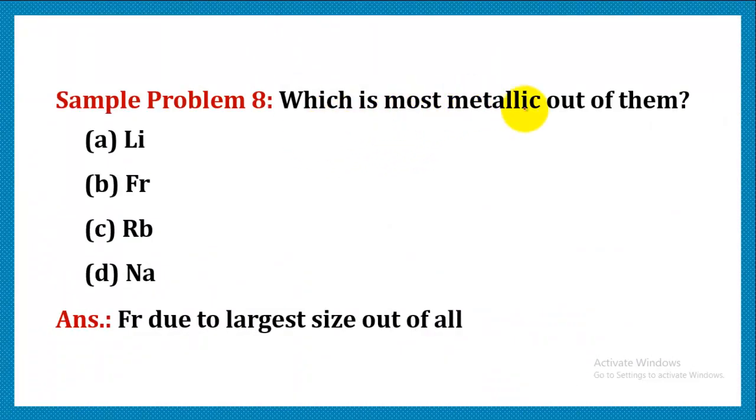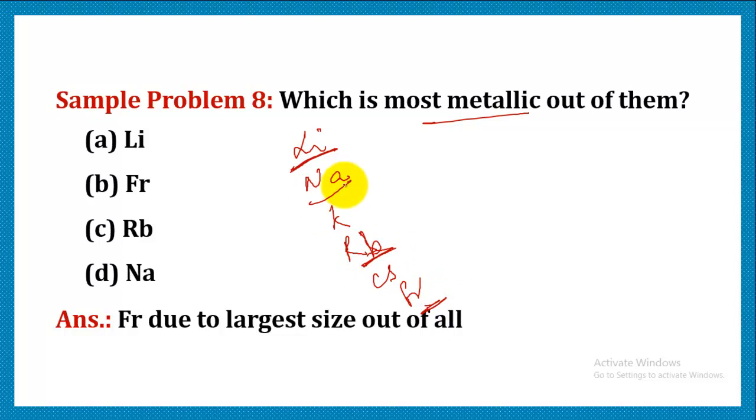Let's do another question. Which is most metallic out of them? We have a few options and we have to make sure that we get the correct option which corresponds to the most metallic nature out of these given. So these all elements belong to the same group. We can write lithium, sodium, potassium, rubidium, cesium, francium. They are first group members. So we have lithium, we have francium, we have rubidium, and we have sodium.